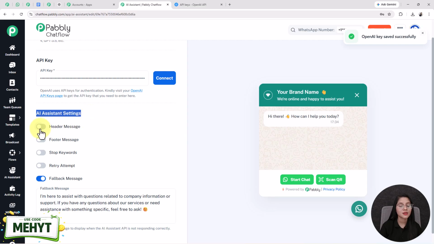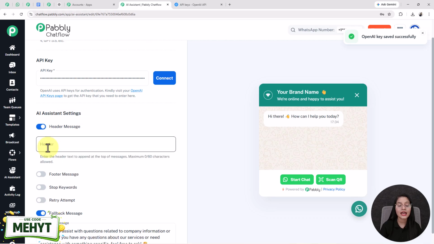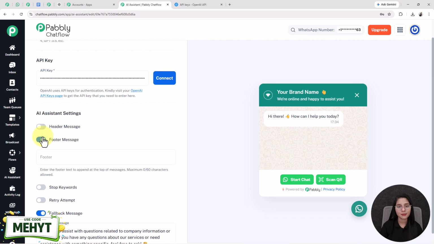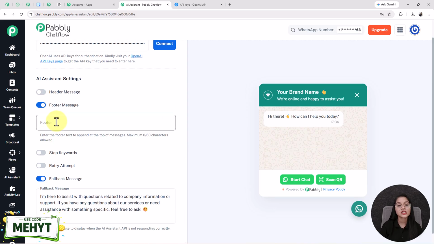Moving forward are the assistant settings, where the first one is the header message. The header message is the message that is sent to the user at the start of the conversation. It is usually used for sending welcome messages or a short introduction. So if you want to add any header message, you can enable this toggle and enter it in this box. After that, the footer message. The footer message is the message that is sent to the user at the end of the conversation. It is used for sending thank you messages or contact information. So you can add it if you want to.